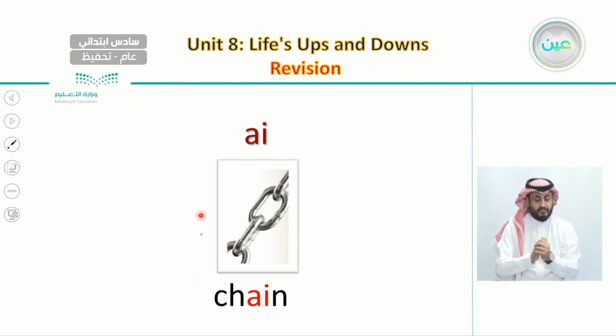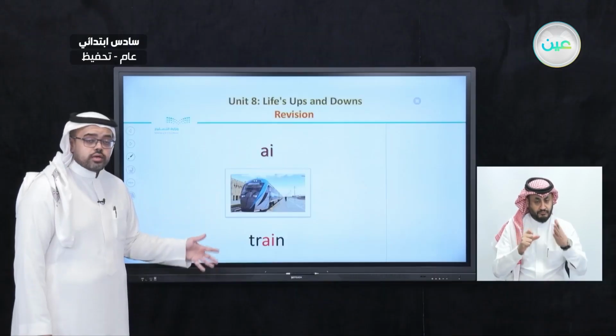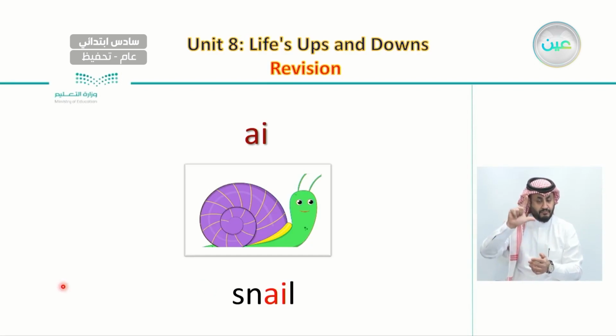This is a picture of a chain. And the third one that has AI is train. This is a picture of a train. And also another word that has AI, which is snail. This is a picture of a snail.